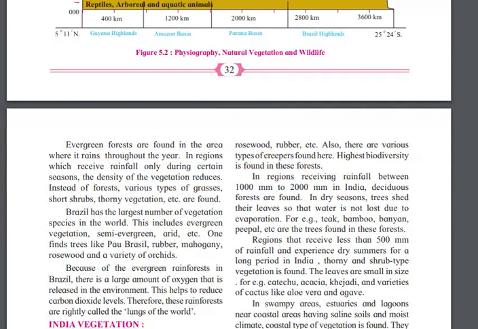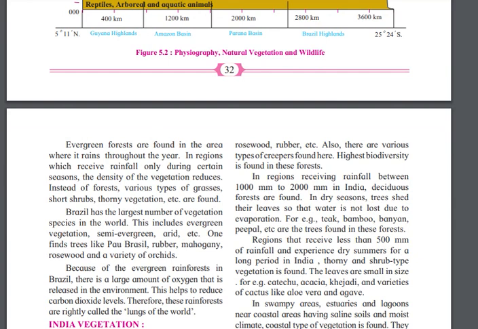So here we will find an evergreen forest. And in regions which receive rainfall only during a certain season, the density of the vegetation reduces. For example, in the equatorial area, rainfall happens throughout the year, so here you will find the evergreen forest. Evergreen forests are those which are totally evergreen.